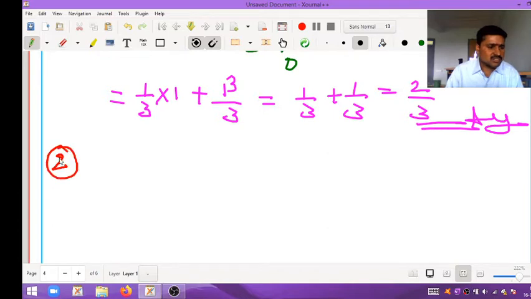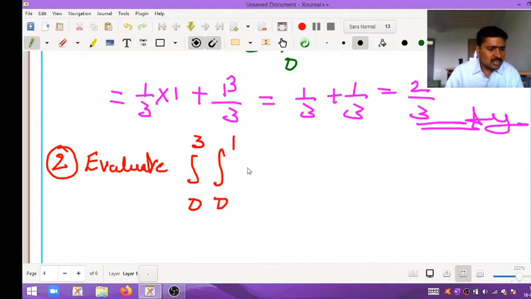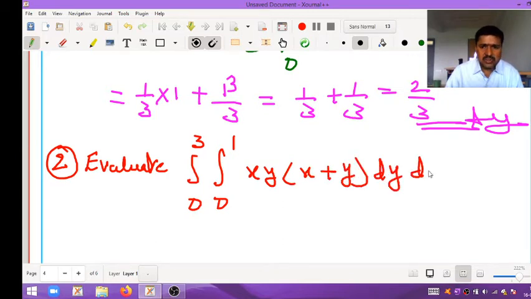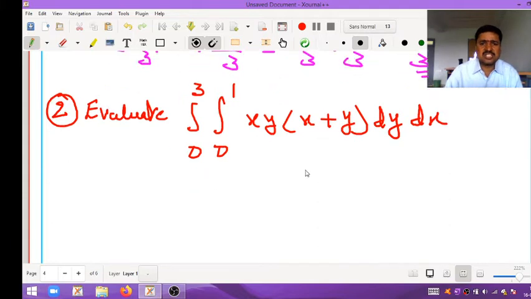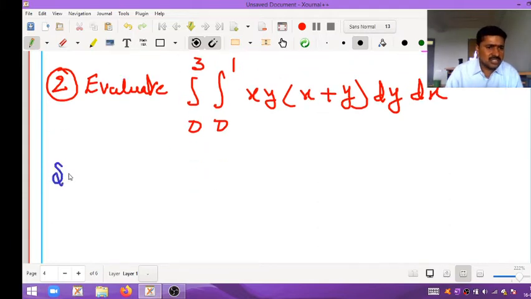That is the second question. See here, evaluate integral 0 to 3, integral 0 to 1, xy into x plus y into dy into dx. This is a beautiful question. See here, my dear students, I will move on to the solution part.